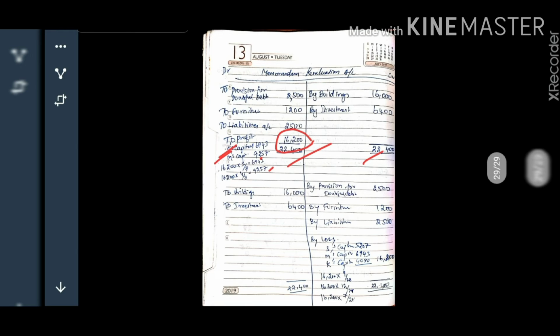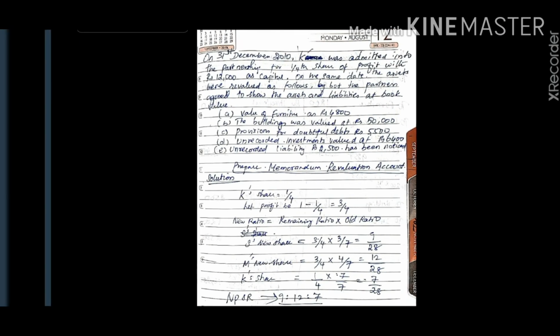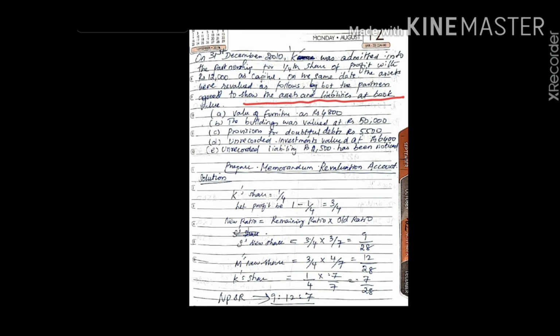Now in the question it has been said to show the assets and liabilities at the book value, or assets are shown at the old value. If these lines are given, then you have to prepare the memorandum revaluation account. It's very simple.